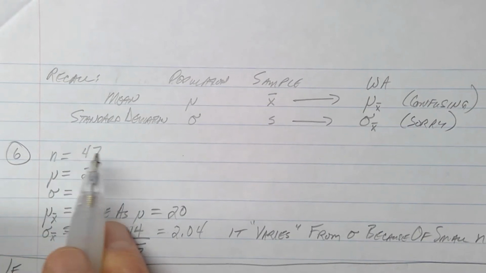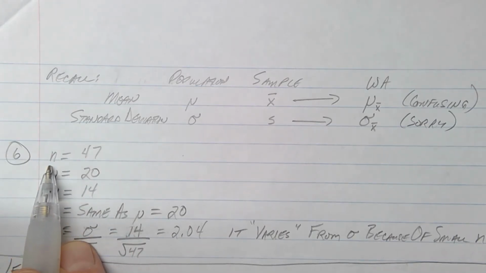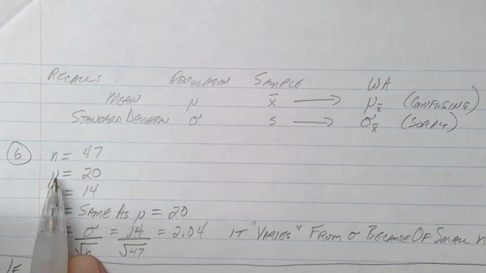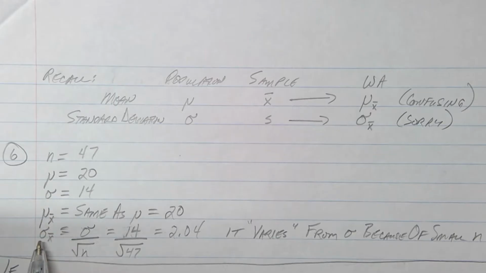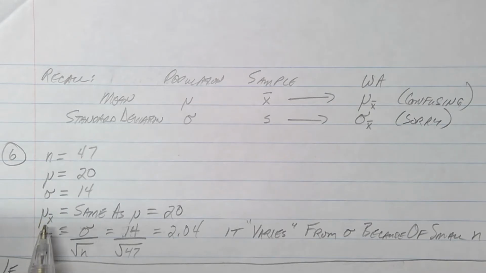All right, so we're starting the problem right here. The first thing I like to do is list how many I have, and then my population data, my population mean and my population standard deviation. And then I usually do the same thing for the sample. I would usually use X bar and S over here. You can write that in if you want to, but this is the notation that the problem is using. So I'd want to know the average of my sample and the standard deviation of my sample. So the first question they asked is, what's the mean of your sample?